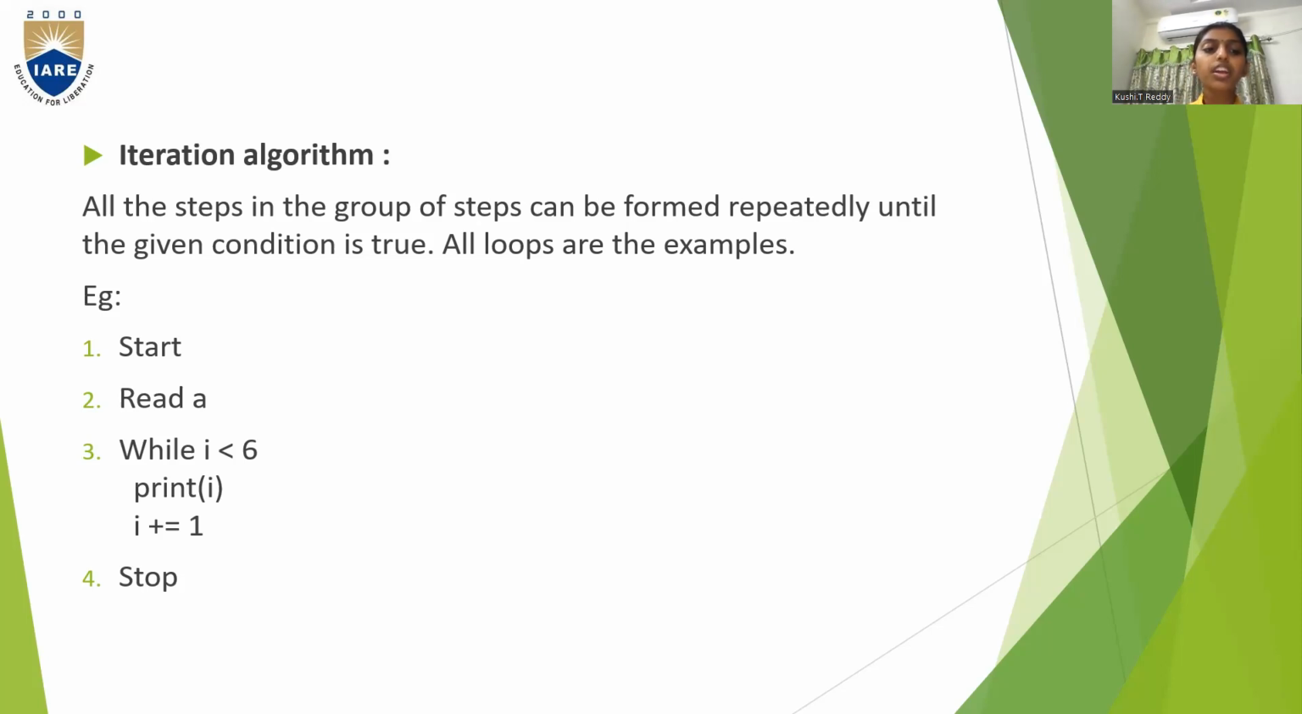So for example, let us see the example. The first step is start. The second step is read A. The third step is while I is less than 6, print I plus plus. This is the looping variable, and the fourth step is stop. So this is the example of an iteration algorithm.